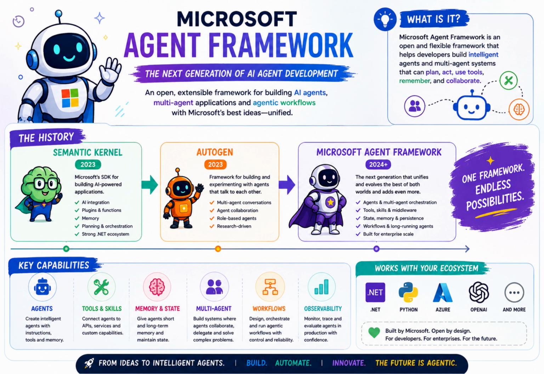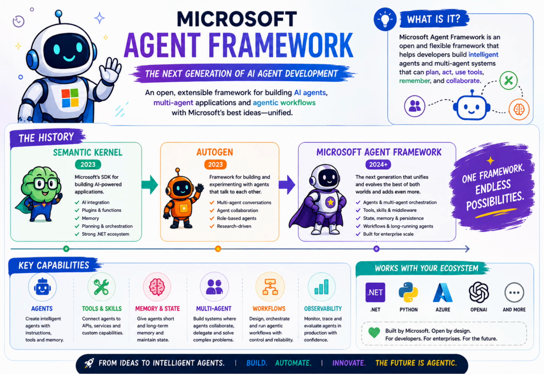To understand why Microsoft Agent Framework exists, we need to look at where it came from. There are two important names here: Semantic Kernel and AutoGen. Let's start with Semantic Kernel. Semantic Kernel became Microsoft's SDK for building AI-powered applications. For .NET developers, it was particularly interesting because it gave us familiar programming concepts around AI.